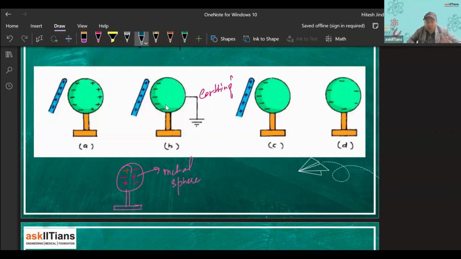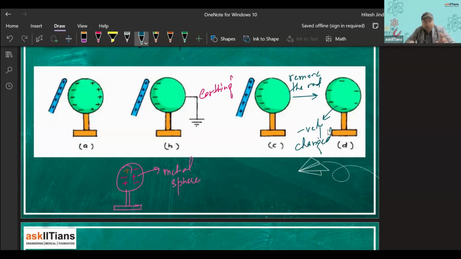No, now it is not electrically neutral. Now it is negatively charged. But these negative charges remain on the side of the rod because the rod is still here, so they are attracted towards the rod. Now what we do? Now we remove the earthing, right? And then we remove the rod slowly. So now you see these negative charges get distributed on this metal sphere. So this metal sphere has become negatively charged.